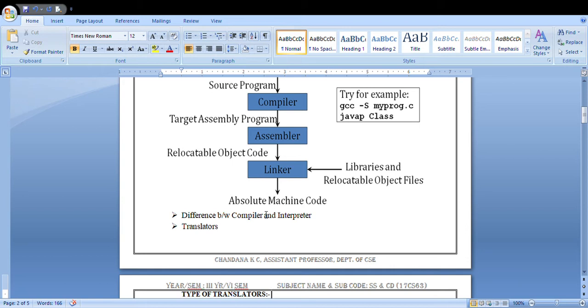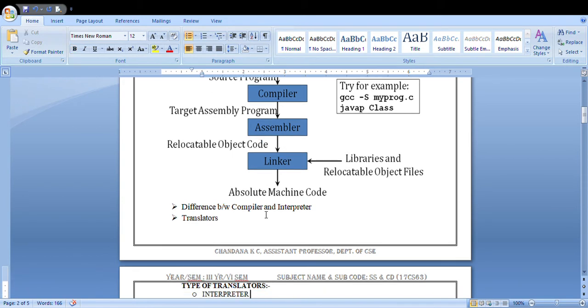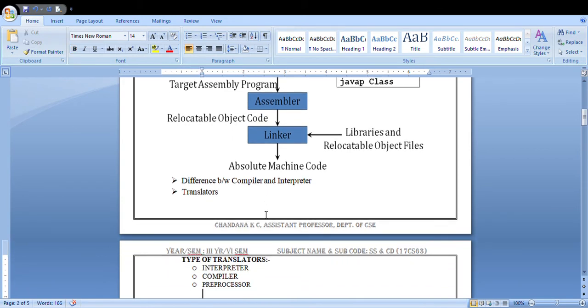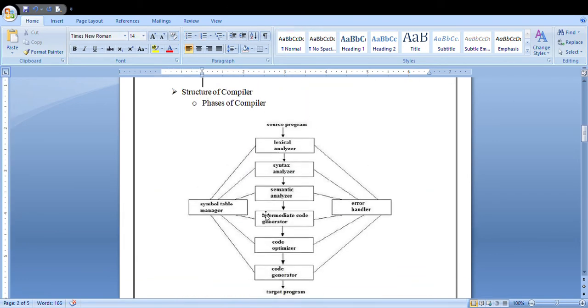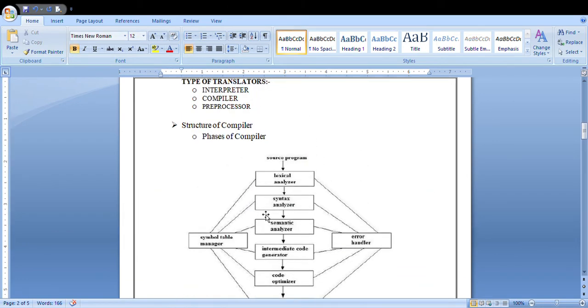And next are your translators. The name itself indicates that you are trying to translate from one language to another language. That is nothing but your translators. Types of translators: interpreters, compilers, and preprocessors are all types of translators.